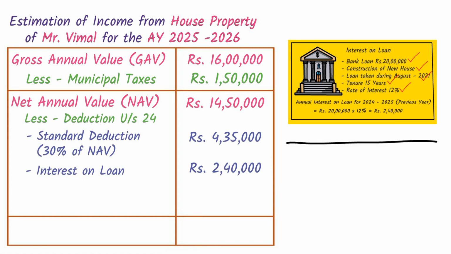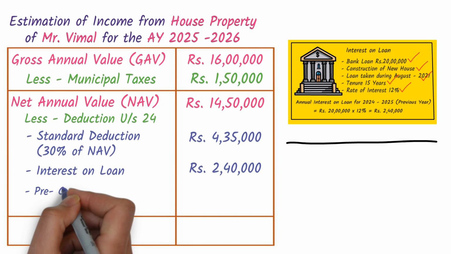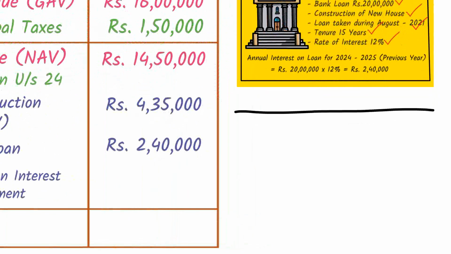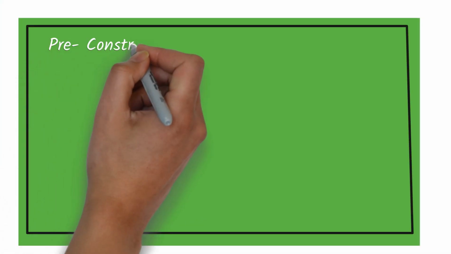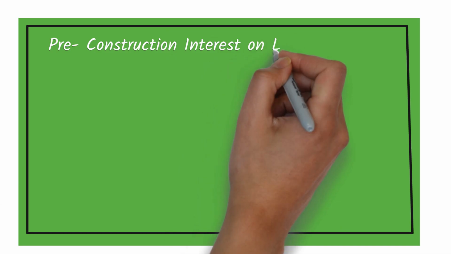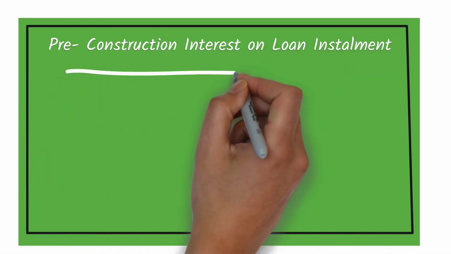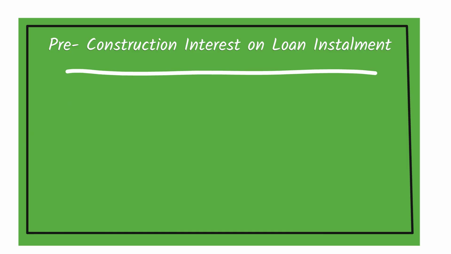And there is another deduction that he can avail, that is the pre-construction interest on loan installment. This pre-construction interest is the interest paid on the loan during the duration the house is under construction. For this, we have to note down the construction starting date.